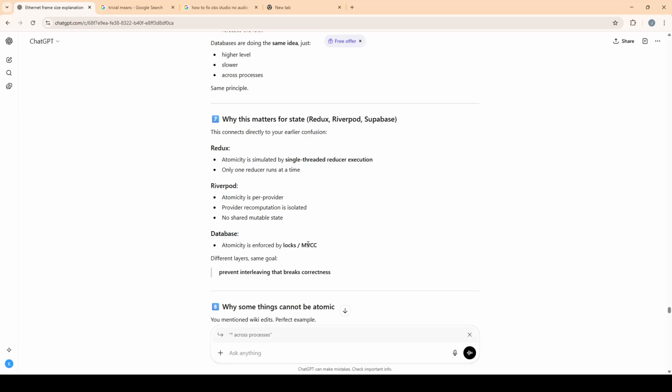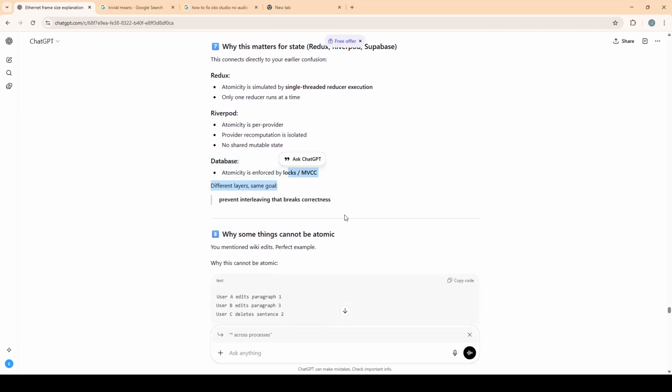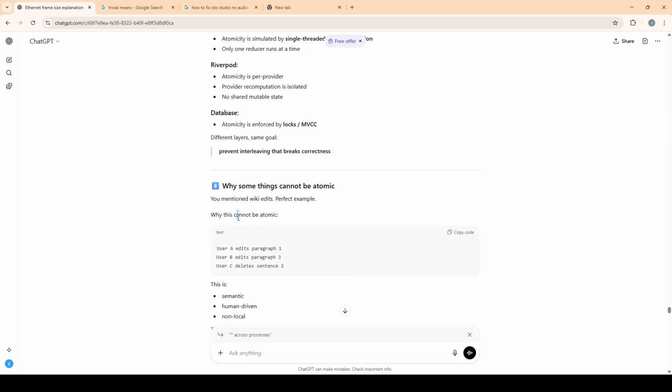No shared mutable state. Database: atomicity is enforced by locks or MVCC. Different layers, same goal. Prevent interleaving that breaks correctness. So the goal is not to sniff on that critical section and to wait or retry to prevent interleaving that breaks correctness, or in the case of Riverpod, to prevent the loop.